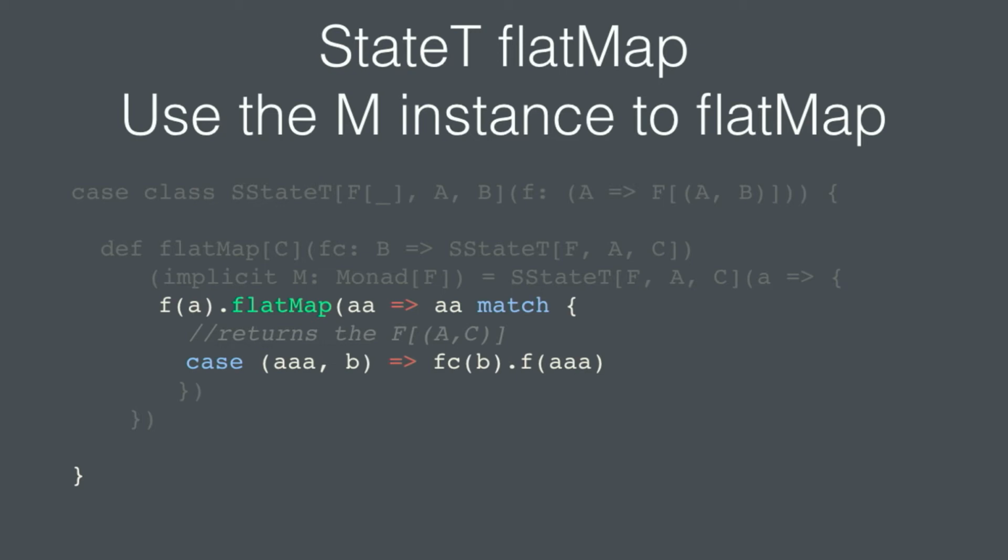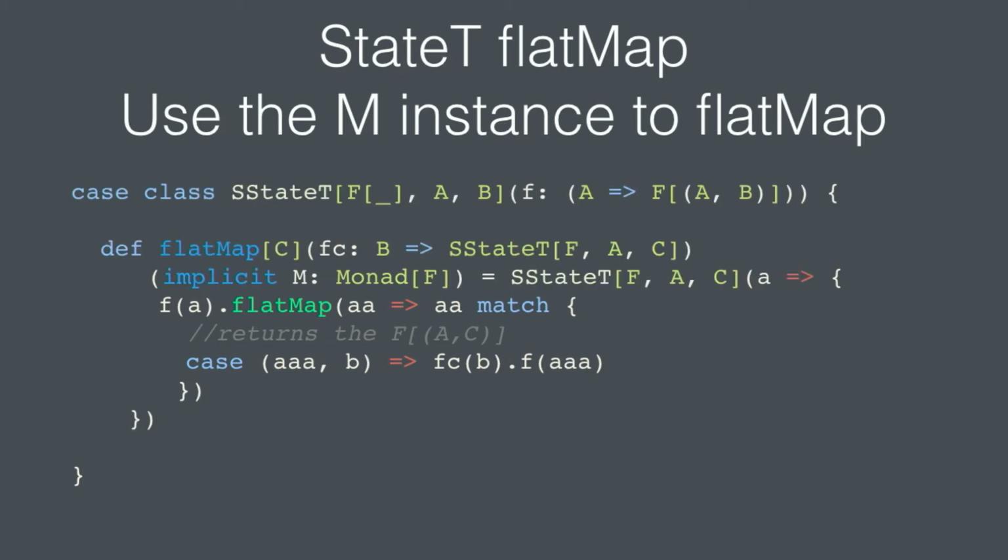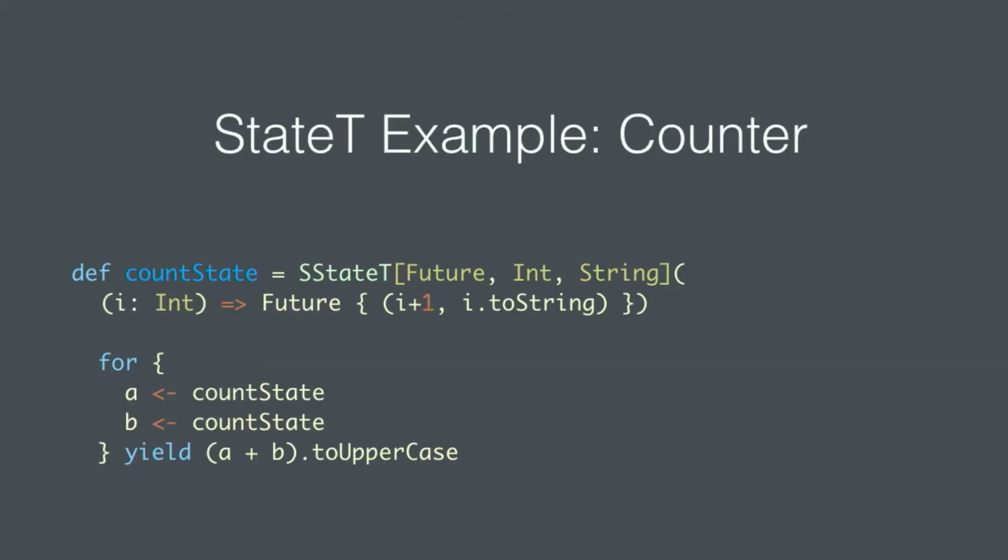The same idea of taking the FC, or the flat mapped function that handles the result of the computation and gives us a new StateT, and we're merging these together by threading through the states. The only difference is we have to call flat map on the F rather than just running it. So it gives us the same idea of state, except now we have this context around our state computation, but we don't have to worry about it, right?